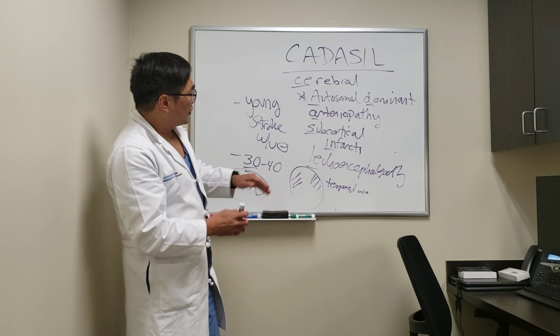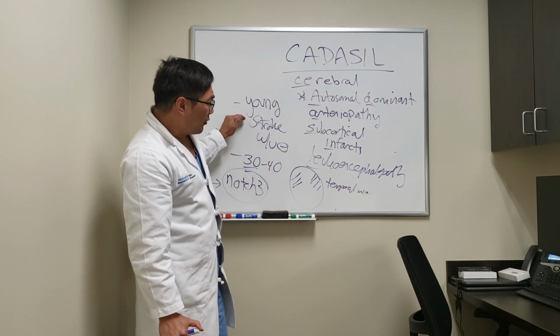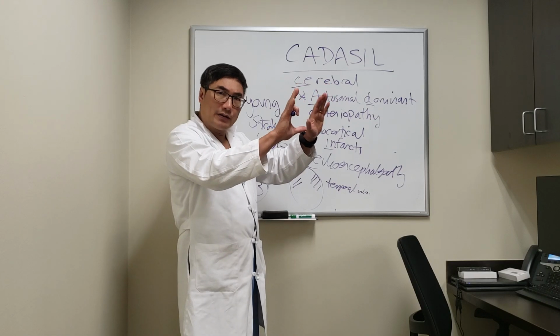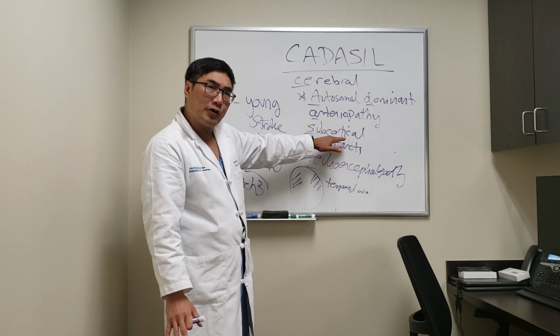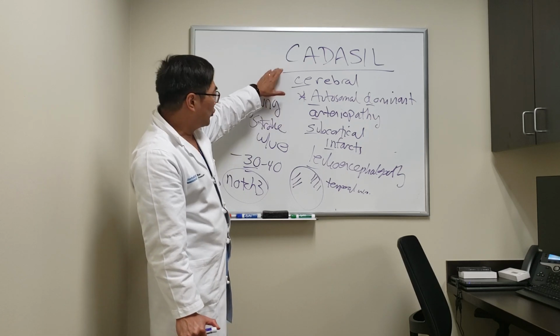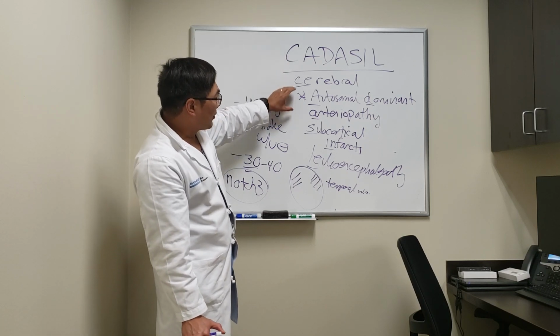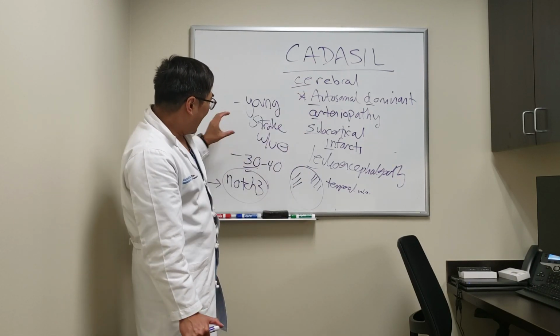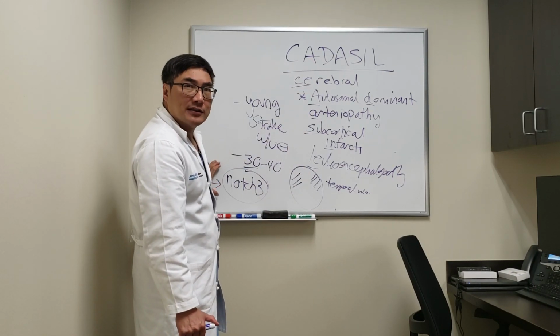So whenever you're seeing a young patient with a stroke, if the MRI scan shows bilateral temporal white matter leukoencephalopathy and subcortical infarcts, family history, autosomal dominant, you should be thinking about CADASIL, cerebral autosomal dominant arteriopathy, subcortical infarcts, leukoencephalopathy, and the test is for the mutation, the Notch3.